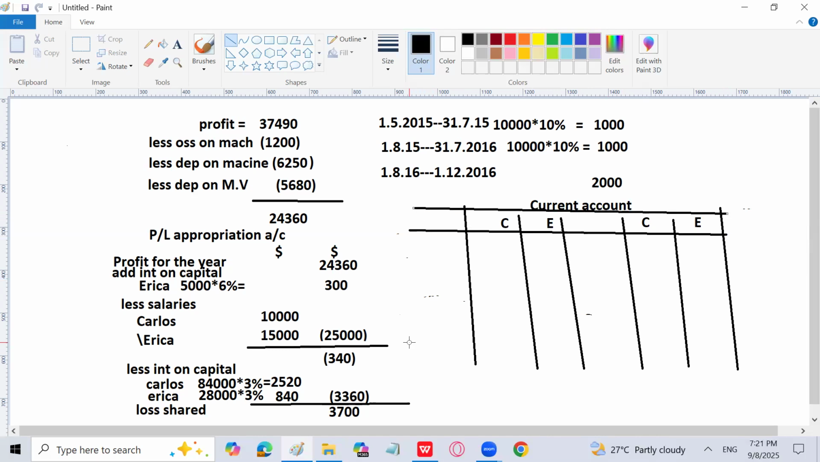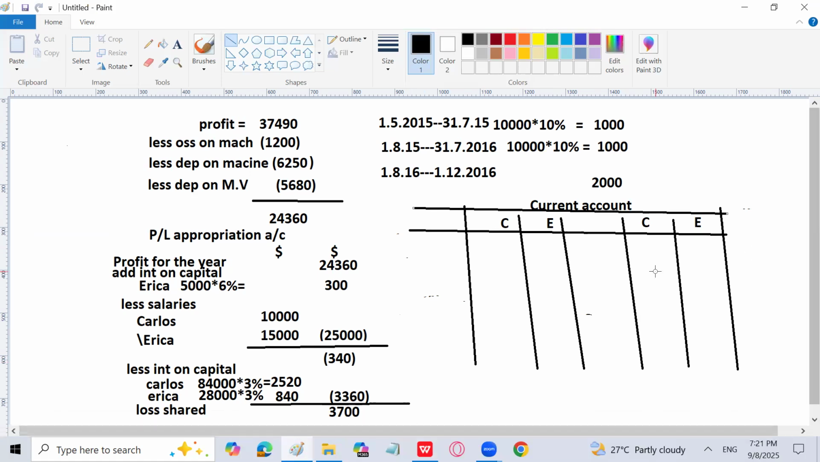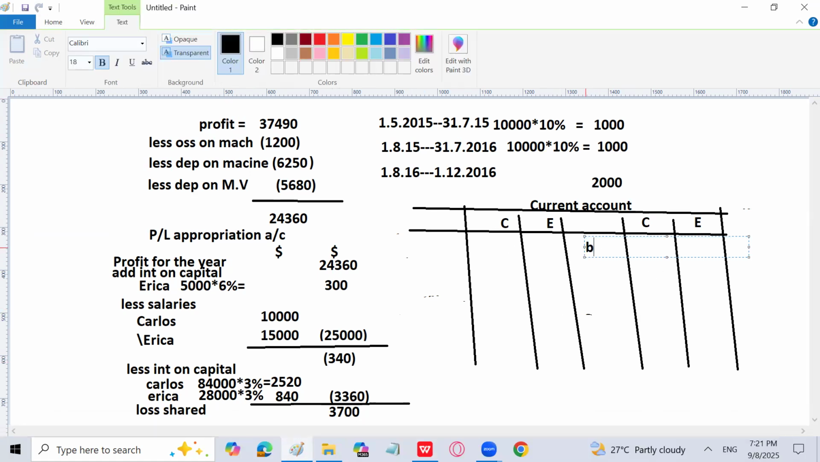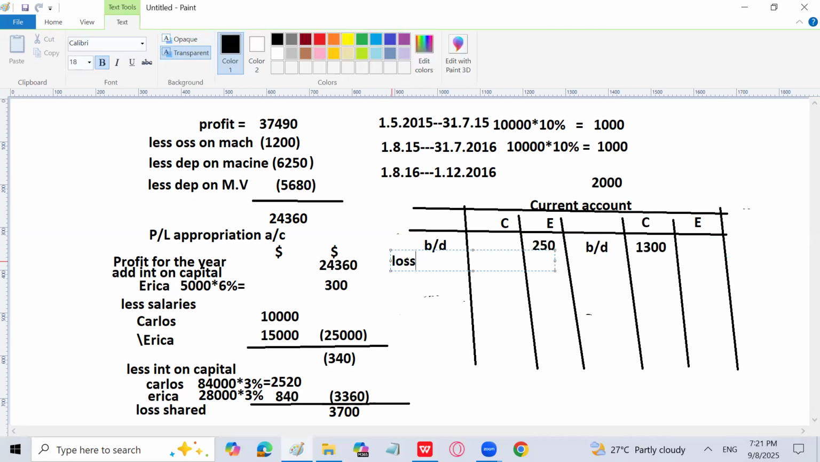Now first I am going to write the brought down. The brought down for Carlos is 1300 credit, whereas for Erika it is 250 debit. So for Carlos I'm going to write here 1300 credit, and for Erika I will write brought down 250 debit, because it is having a loss. Then the loss will be shared between the two partners in their capital ratio.